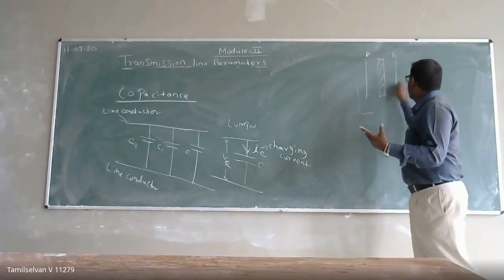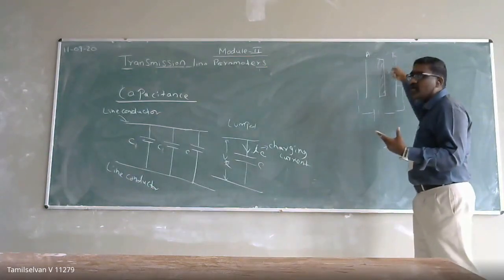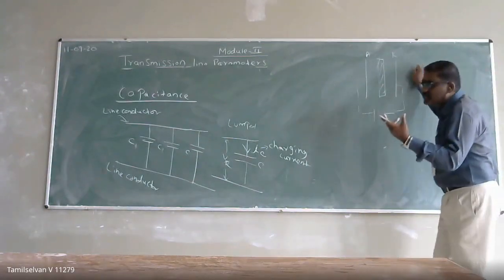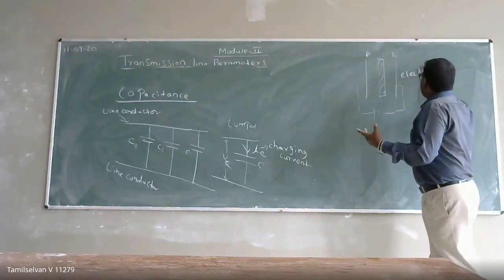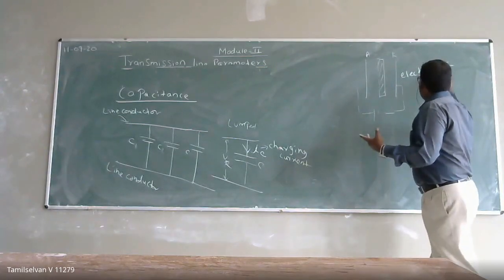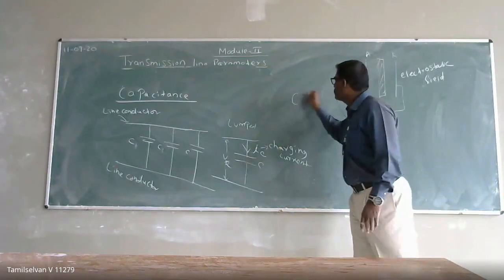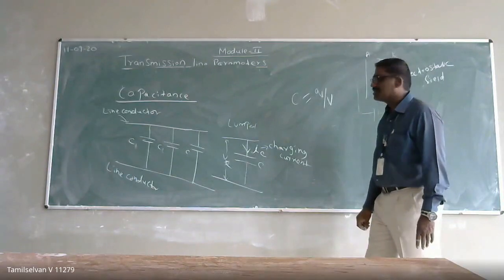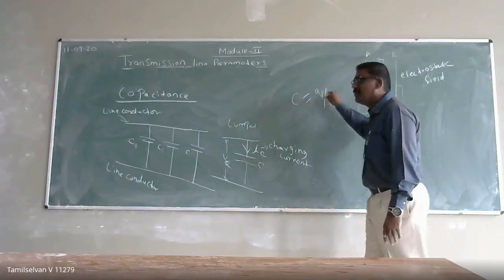When you apply a potential across the capacitor, charge accumulates, and if a path exists, the charge is released. The charge is formed by an electrostatic field. So the capacitance C is nothing but charge per potential, that is, C is equal to Q by V.